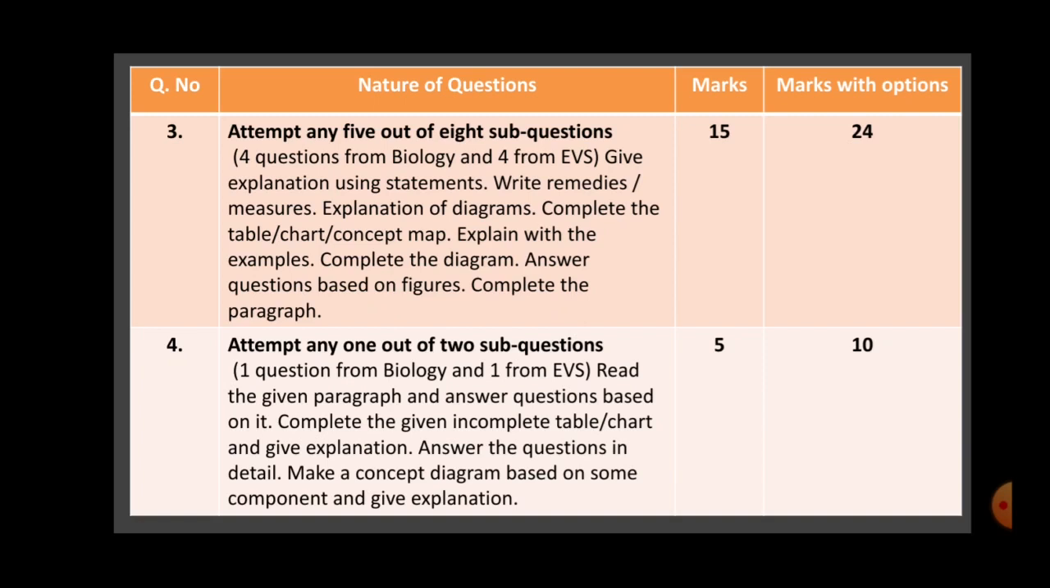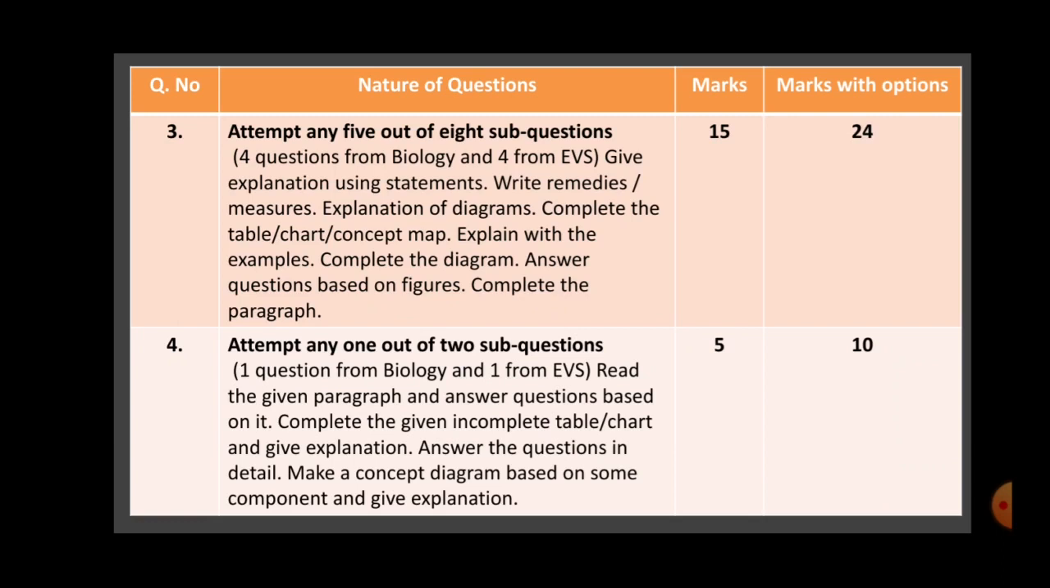Then complete the table or chart or the concept map, or they can even ask to explain with the help of examples. They can give an incomplete diagram, or they may not give the labeling, and you will be asked to complete the diagram and label it. Or certain figures or diagrams can be given, and questions based on those can be asked. Or complete the paragraph can be asked, like fill in the blanks in a paragraph form, in which you have to complete the answers. And these will be of 3 marks each.